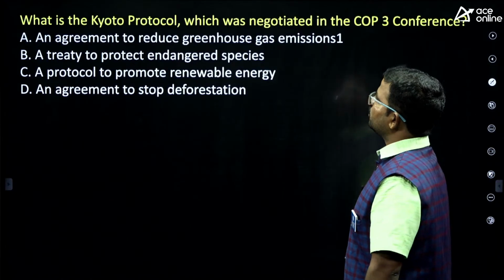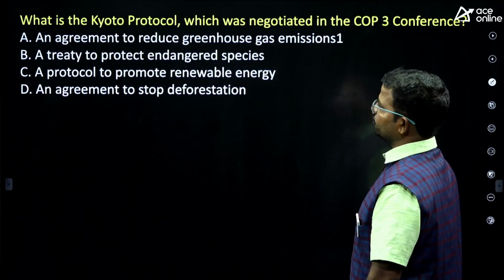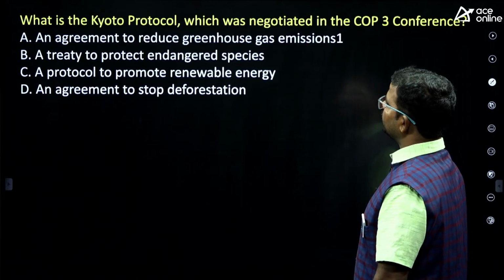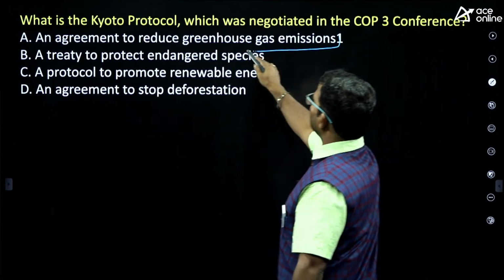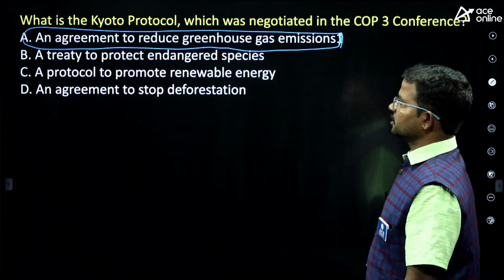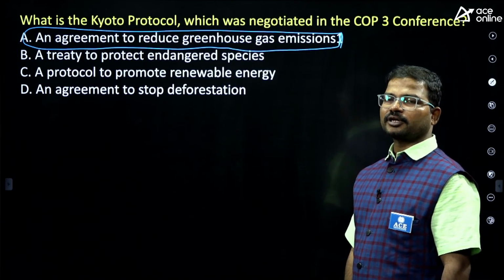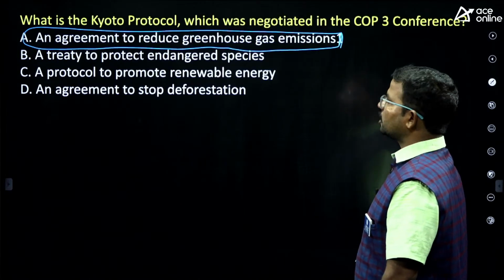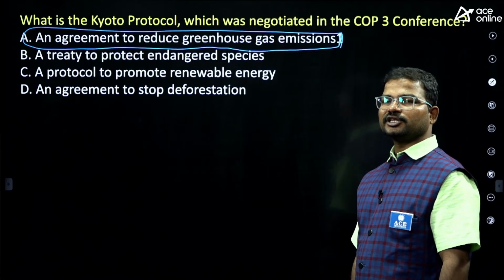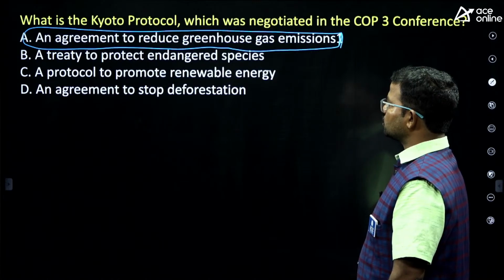Next, what is the Kyoto Protocol which was negotiated in the COP3 conference? It is considered as the agreement to reduce greenhouse emissions. So option A is the right answer. This is the first international agreement to reduce carbon related gases or greenhouse emissions, that is nothing but the Kyoto Protocol. This COP3 conference was officially conducted in Japan, that too in the region of Kyoto. So that is called the Kyoto Protocol.